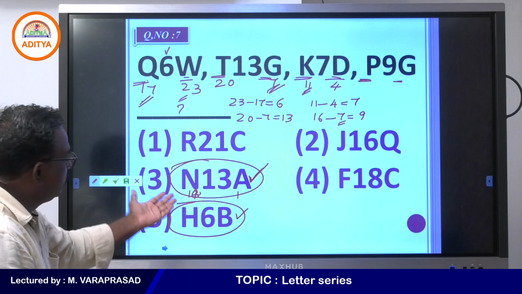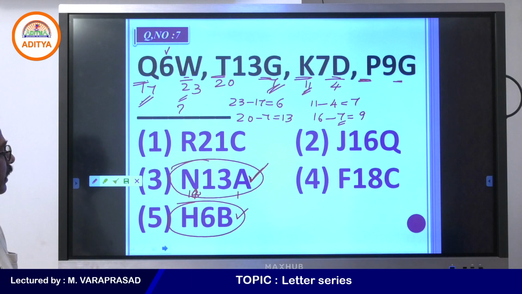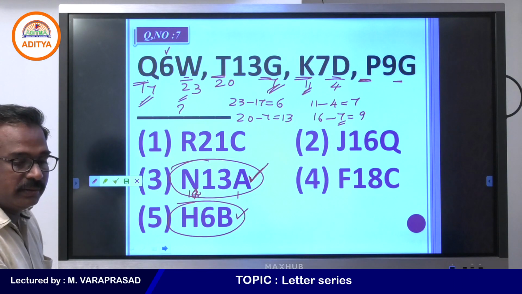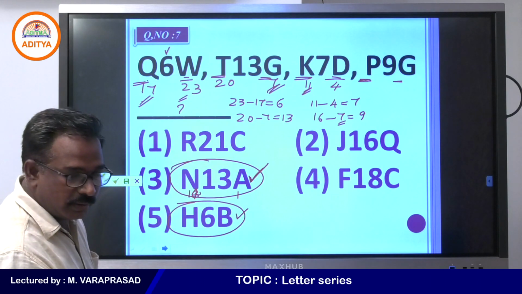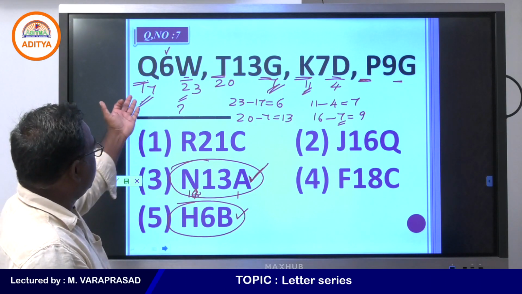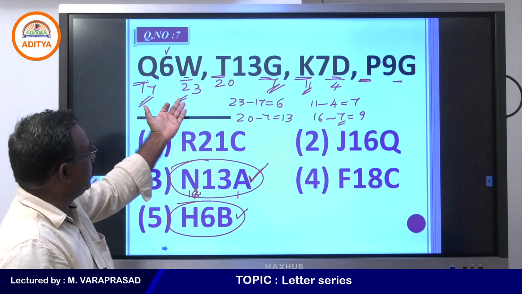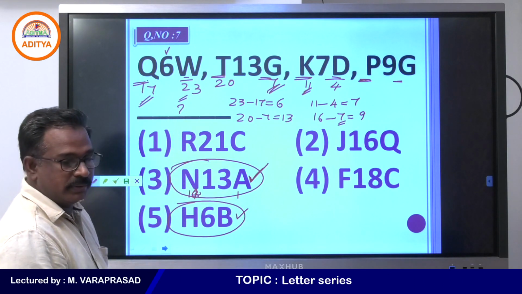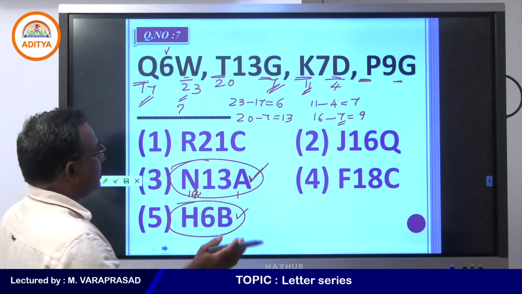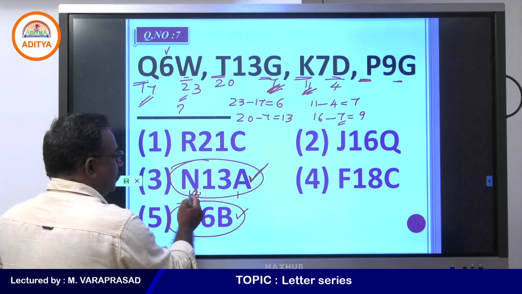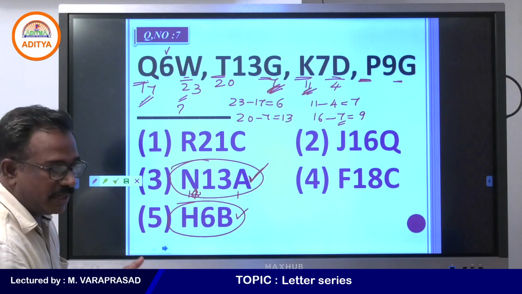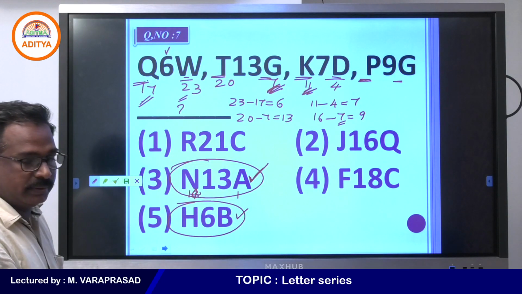But here what answer will we get? N13A. Many are writing, some have written prime number. How will you find out the prime number? I got your answer, but here 17, 23 are prime numbers, the difference is not a prime number. Somebody is writing prime numbers. Very good. 7 prime number, 11 prime number, but here 14 and A. 14 is not a prime number, 1 also is not a prime number.